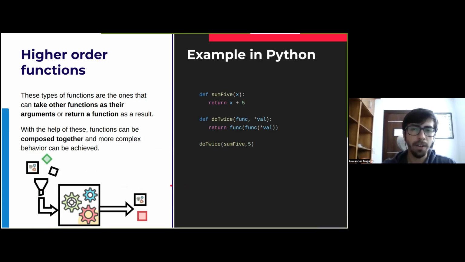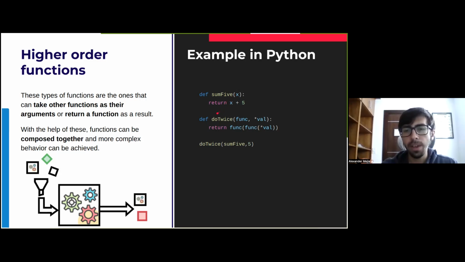Let's look at an example of how this is done in Python. Before I show you the example, let me tell you that when a language allows this higher order function, we say that the language treats functions as first-class citizens. So yeah, let's take a look at the example. We have this function called sum5. It takes a number and it sums 5 to that number.